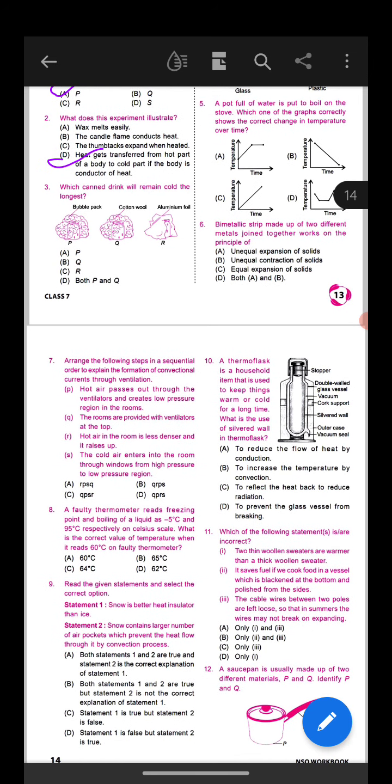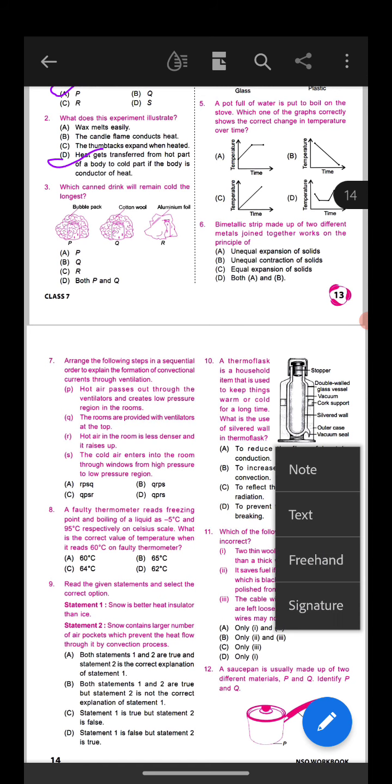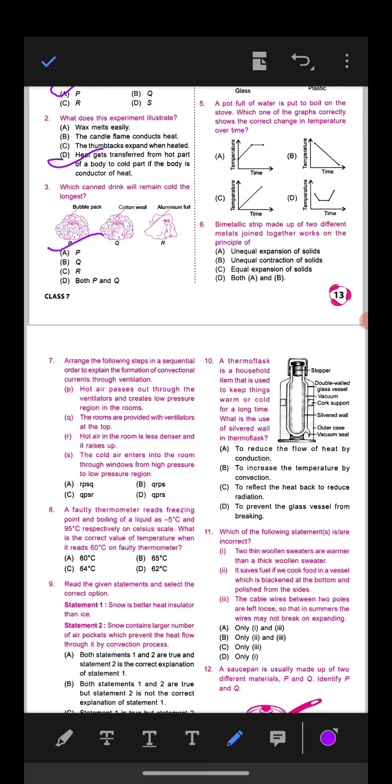Next question, which canned drink will remain cold the longest? P for bubble pack, Q for cotton wool, R for aluminium foil. Okay, so which is the correct answer? Option A is the correct answer.